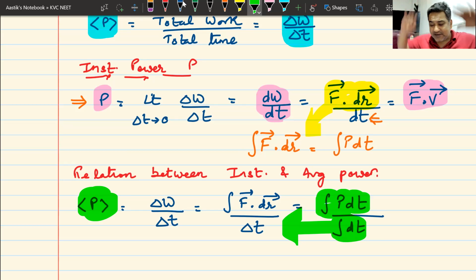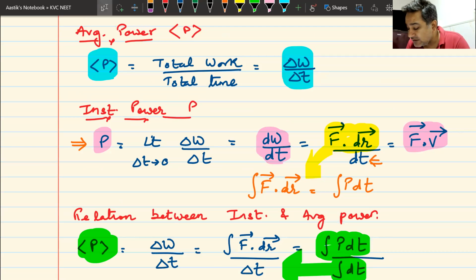Do we all understand this? So these are the three things that you must remember. What is average power? What is instantaneous power? And what is the relation between average and instantaneous power? It's on your screen right now. I'll give you a minute to note it down. Then we will move and write some important points about this.